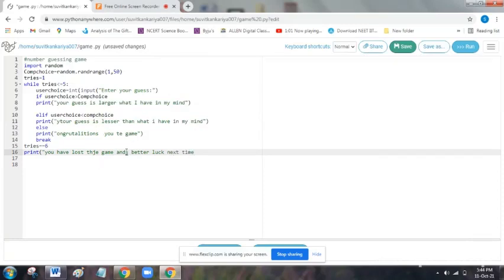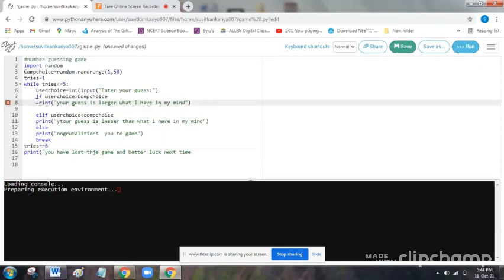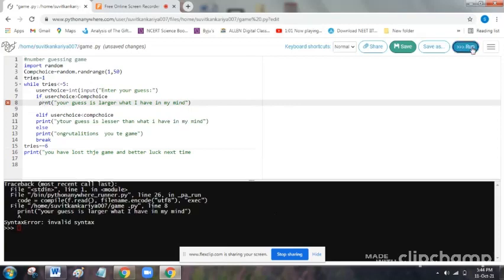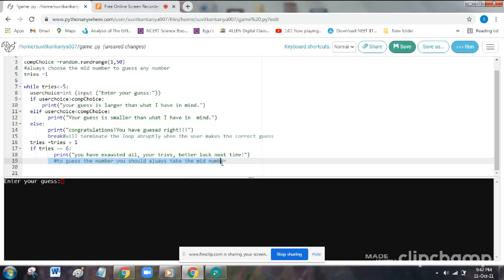So here we will compile the code. Here we will give a space. In the while loop, remember that in all the loops, the spaces are very important. So here you can see that the enter your guess prompt has been output. So we'll type a number, and remember that to guess the number, always type the mid number. Between 1 and 50, the mid number should be 25. So we'll type 25.